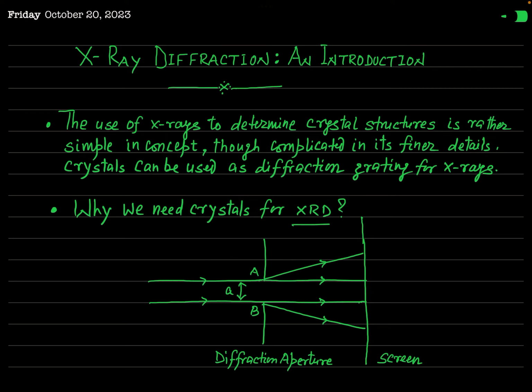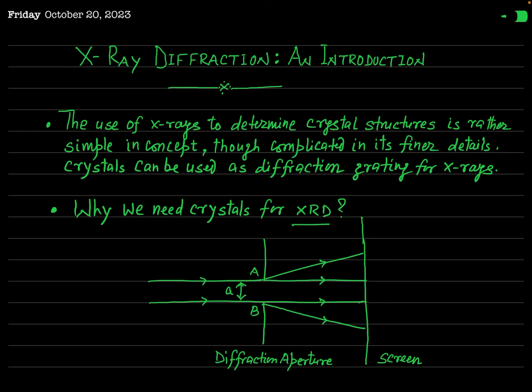See this figure. I have shown here just a very simple experimental arrangement for diffraction of a wave. In this figure, AB is a slit and its width is a, or you can say the size of this diffraction aperture is a. When a wave is incident on it, you can see I have shown two parallel beams incident on this slit.